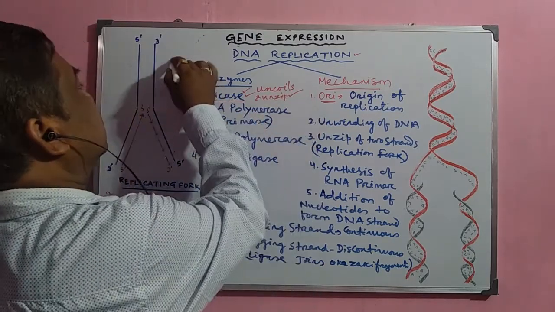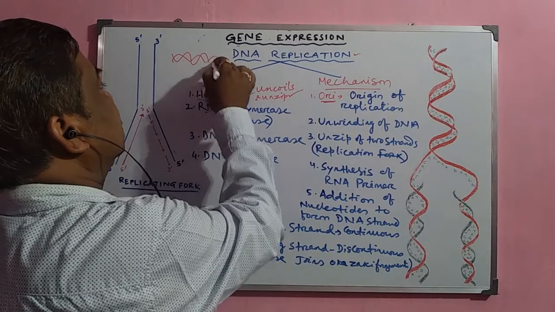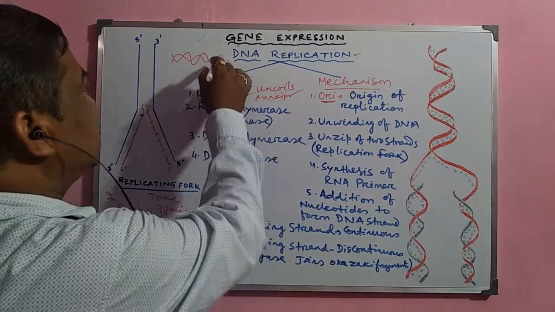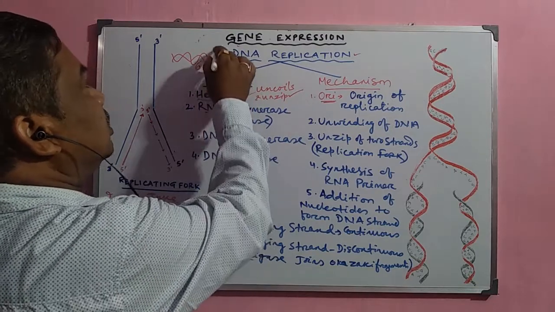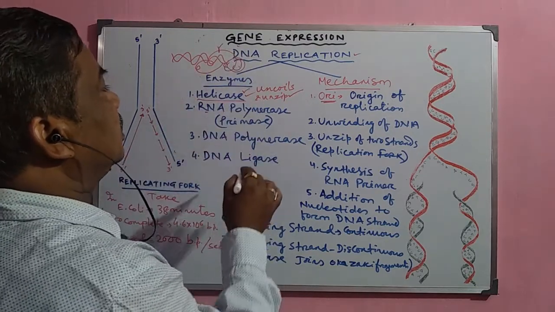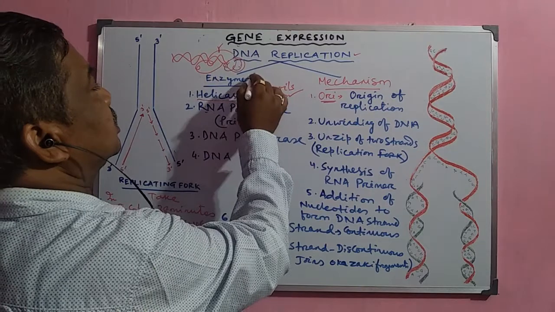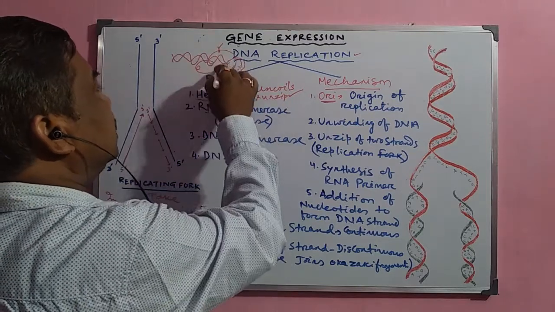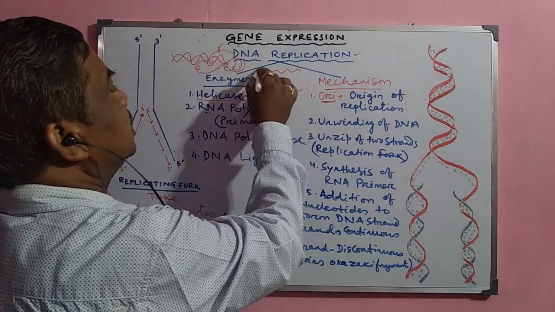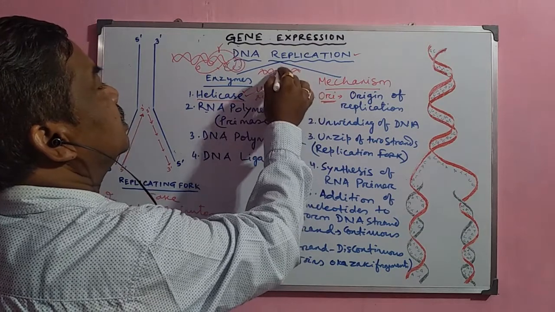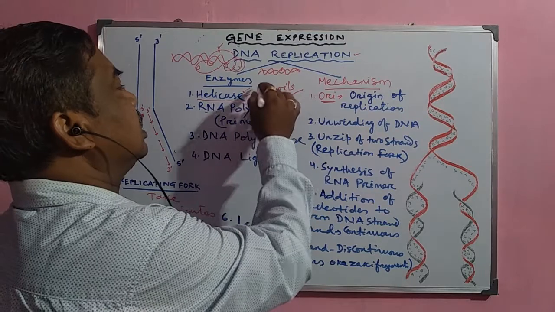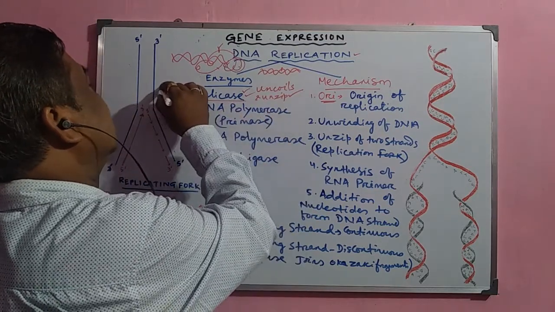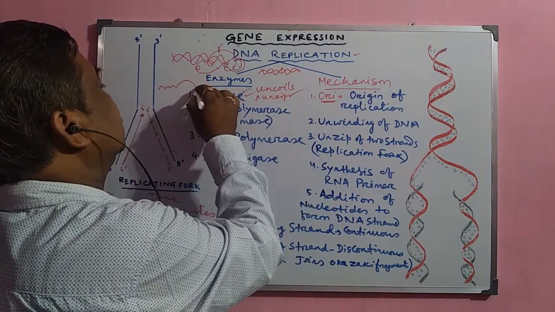Normally the DNA is a double helical strand, coiled with one another. So first helicase will act and uncoil the DNA strand. Whenever it is coiled, it is uncoiled and becomes straight. When it becomes straight, it will unzip, and the two strands now uncoil, and this is one part and this is another part, forming a fork.